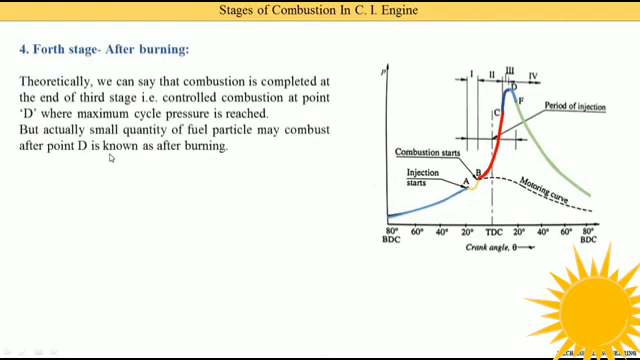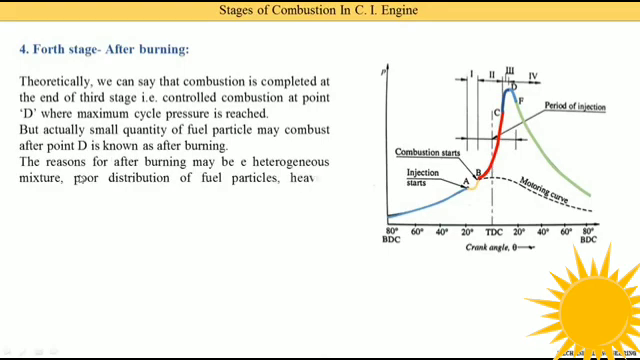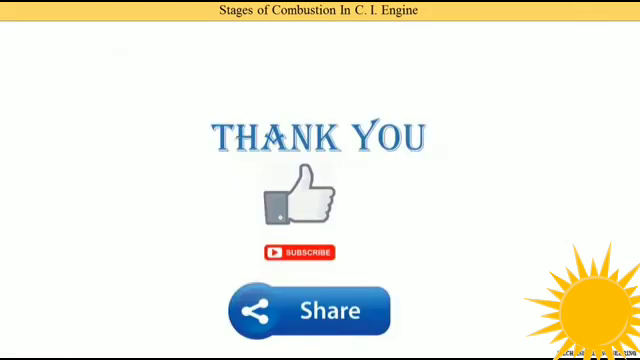But actually, a small quantity of fuel particles may combust after point D, which is known as afterburning. That means there are some remaining fuel particles present inside the combustion chamber that burn after point D. That's why it is known as the afterburning region, because at that time the power stroke occurs and the piston has already started moving towards the BDC, and still there are some fuel particles that were unburned during the first stage that are burned. So here we have completed this point.